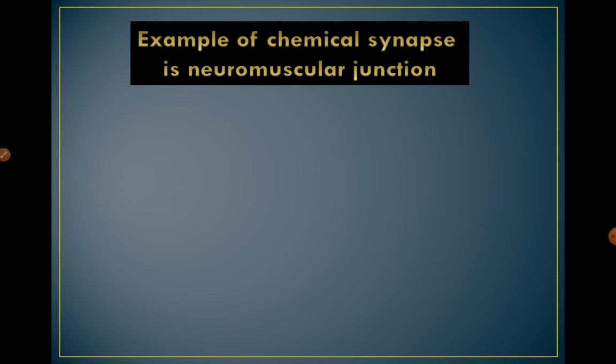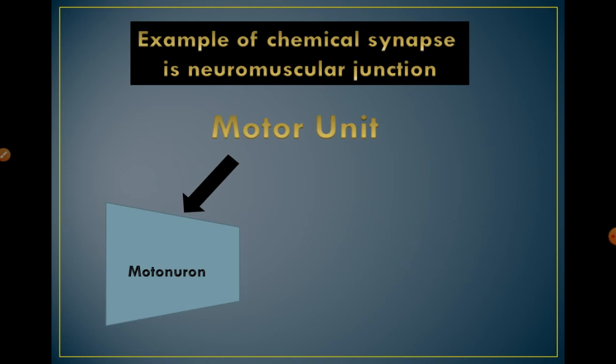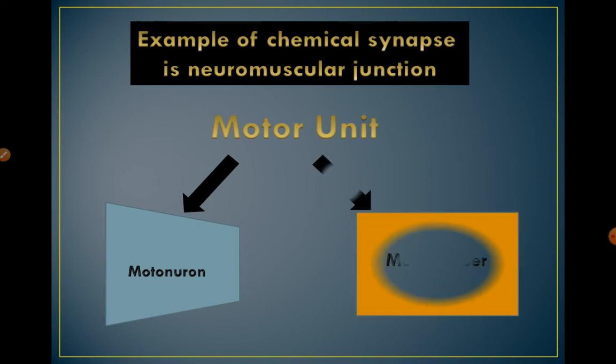An example of a chemical synapse is the neuromuscular junction. There is a motor unit comprised of two things: the motor neuron and the muscle fiber.